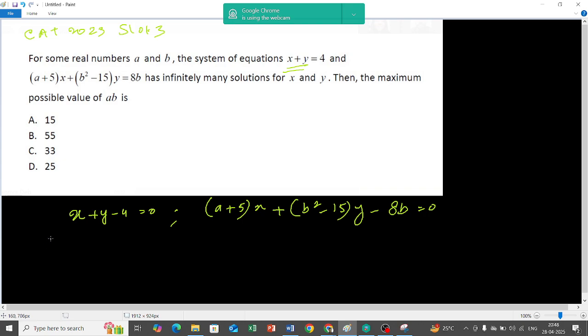What is the coefficient of x? 1. What is the coefficient of x over here? a plus 5. What is the coefficient of y? 1. What is the coefficient of y over here? b square minus 15. What is the constant? Minus 4. What is the constant over here? Minus 8b.